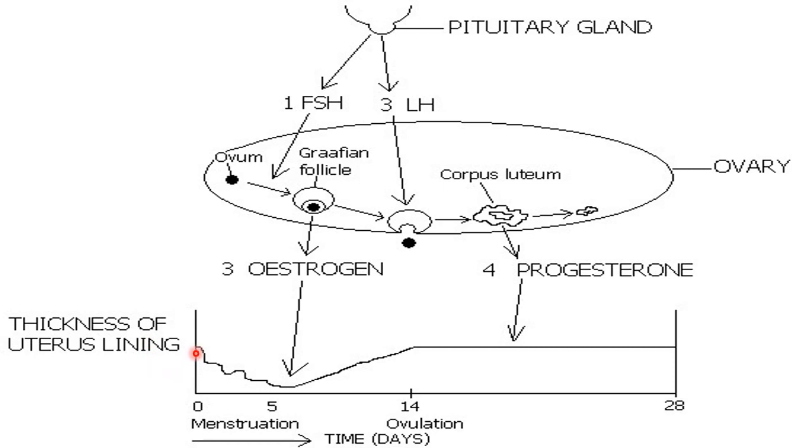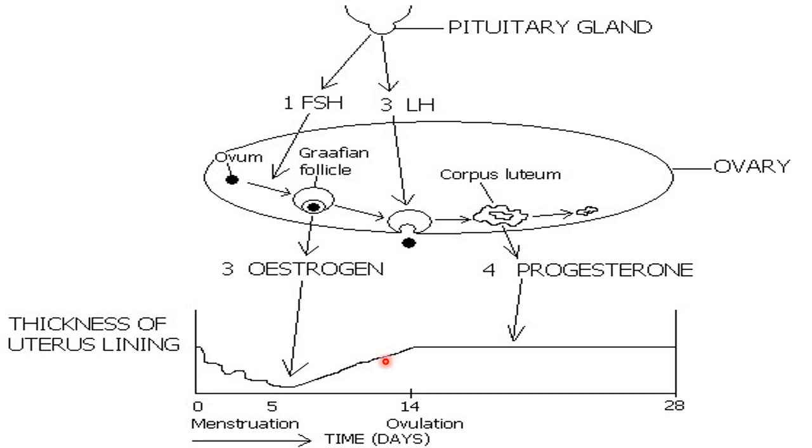So at this point, because this point is higher, we can say the lining of the uterus is thick as compared to this point here. From day 0, the lining of the uterus will be getting thinner. On day 5, estrogen is going to be secreted by the Graafian follicle. This estrogen will start building up the lining of the uterus, making it thicker.